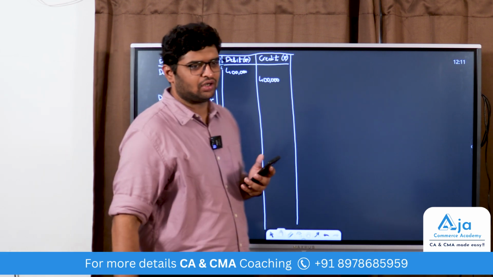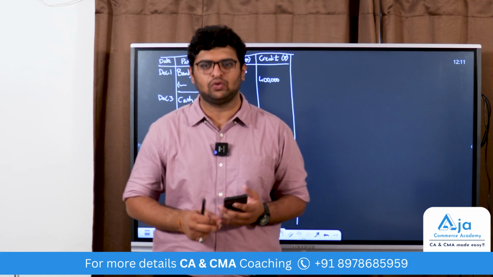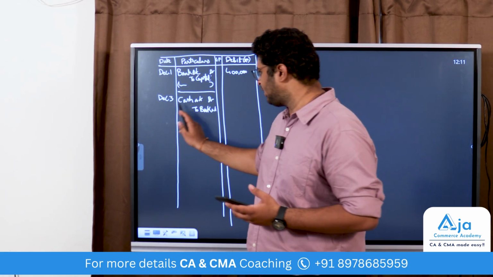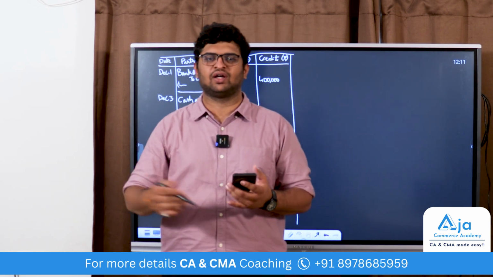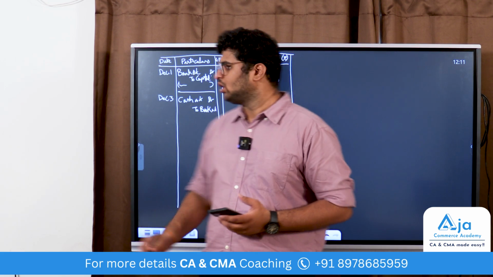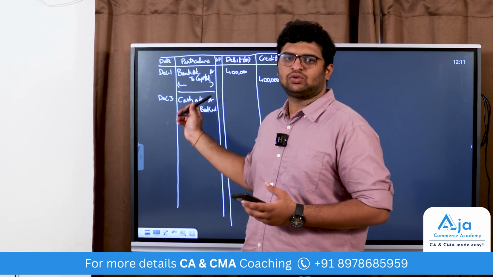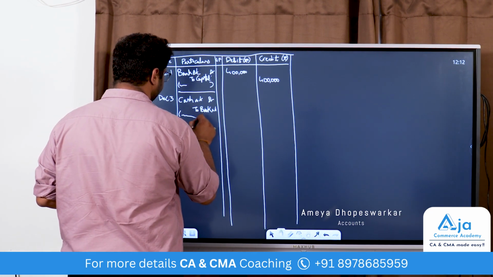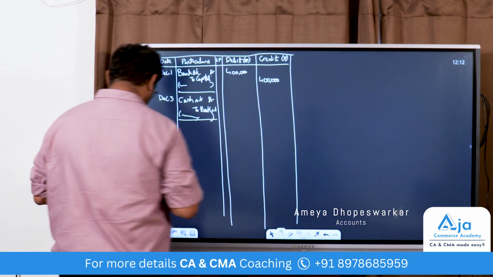Cash is a real account. What is the rule for real account? Debit what comes in, credit what goes out. Cash is coming in, so we debit it. And bank is giving it. Credit the giver, debit the receiver, is a personal account rule. So bank is giving the amount. So credit the giver, credit the bank. Write the narration. Next.